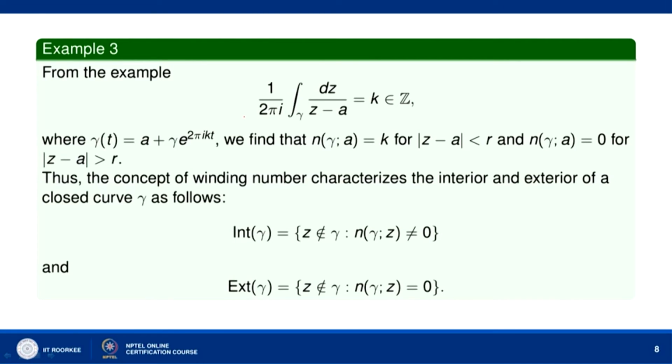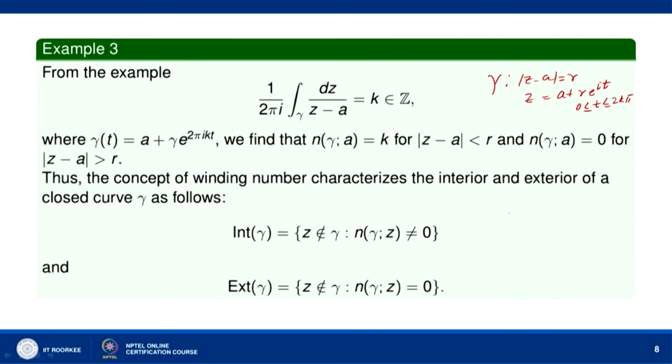We had considered gamma as a circle at the point z equal to a of radius r. So, in that example we had taken gamma as mod of z minus a equal to r, that is, gamma was given by z equal to a plus r e to the power i t, and t was varying from 0 to 2 k pi. So, gamma t was a plus r e raised to the power 2 pi i k t. We find that n gamma a equal to k.